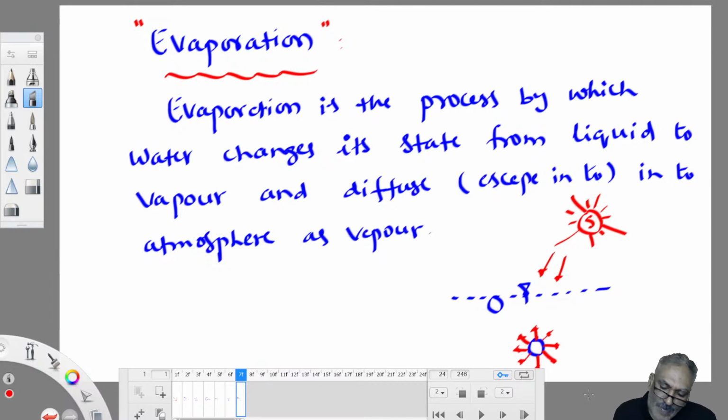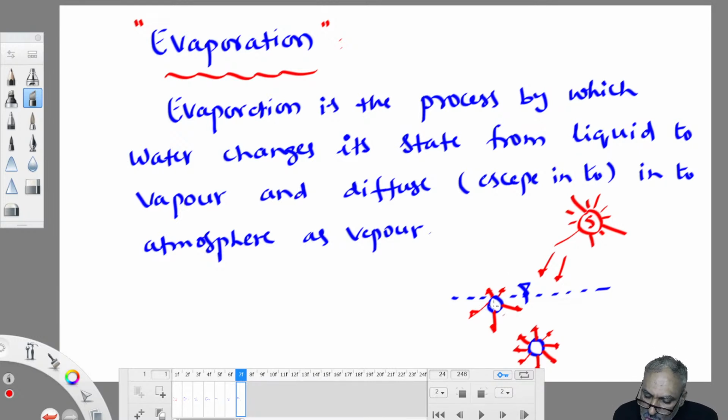Therefore, even though any amount of energy you give to this water molecule which is inside the water body, it doesn't get out of the water body. It always remain in water body. But whereas the water molecule which lie on the surface of the water body, it is pulled more in downward directions by other water molecules. But on the top there is no water molecule. What is there? Air molecules. There is not that much force of attraction between water molecule and air molecule on the top. Therefore, there is a little force of attraction. So there is a net force acting on this molecule. The net force acting on water molecule deep inside the water body is 0. The net force acting on the water molecule on the surface of the water body, there is a net force.